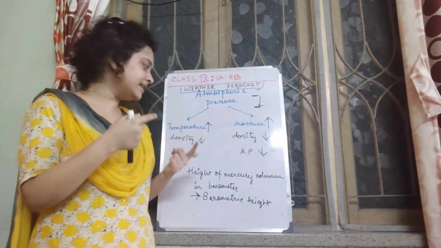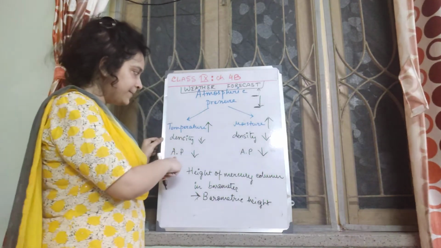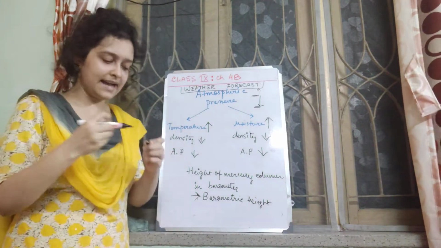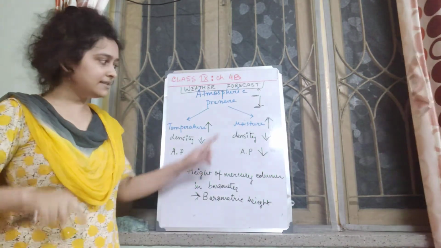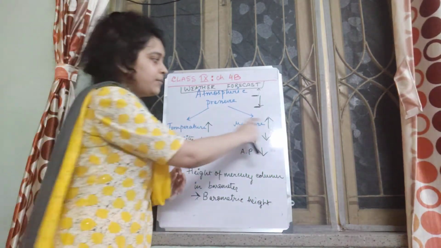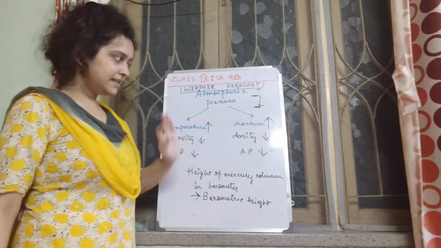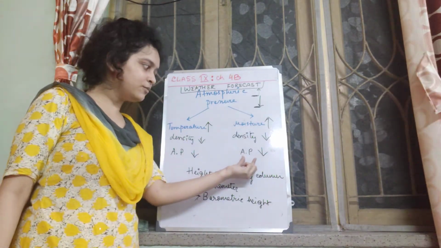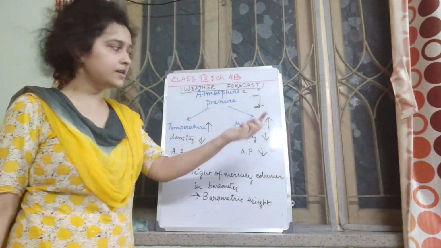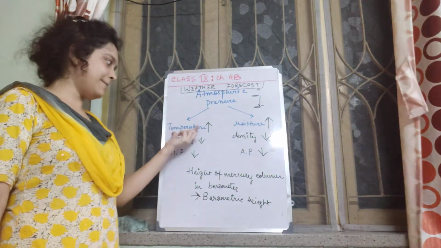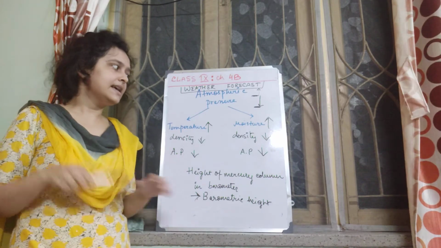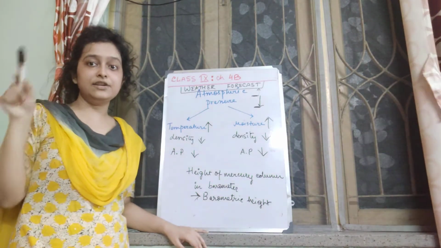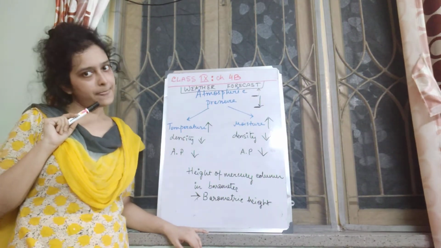That means moisture is decreasing. See, moisture more, atmospheric pressure less. So if atmospheric pressure is more, that means moisture is less, temperature is less, right? So it's actually indicating a dry weather, right?